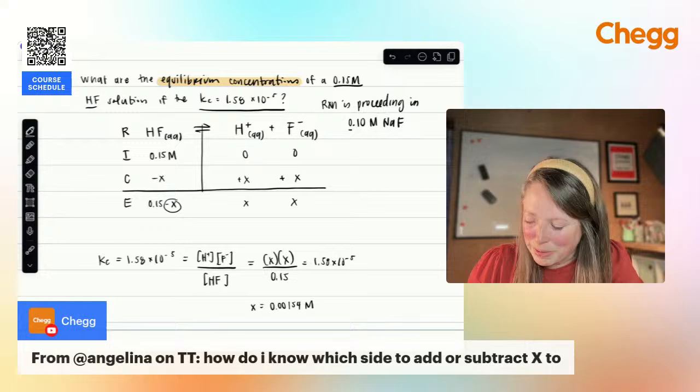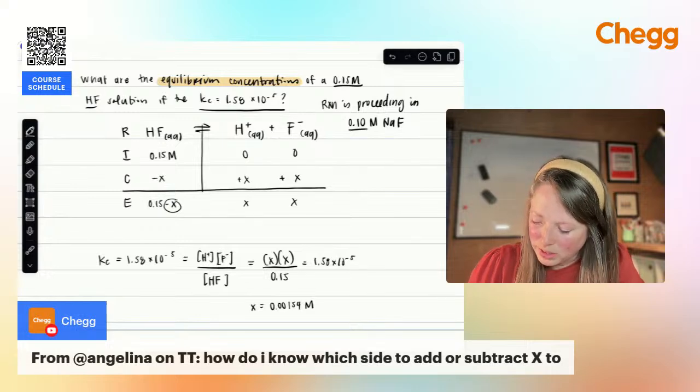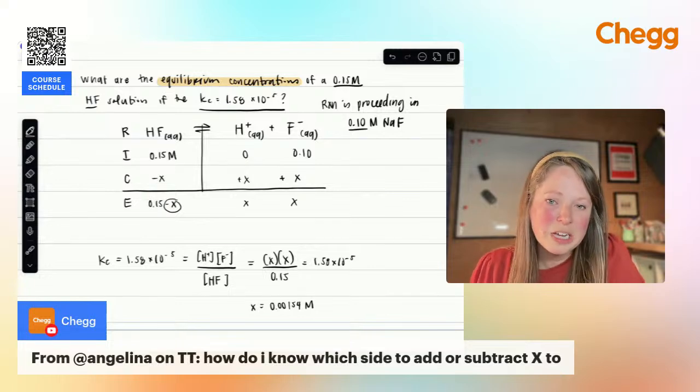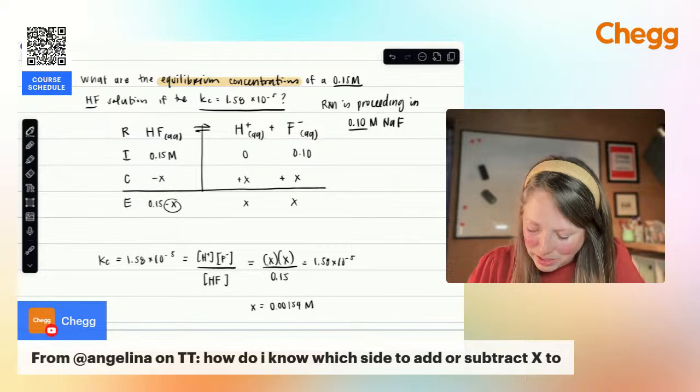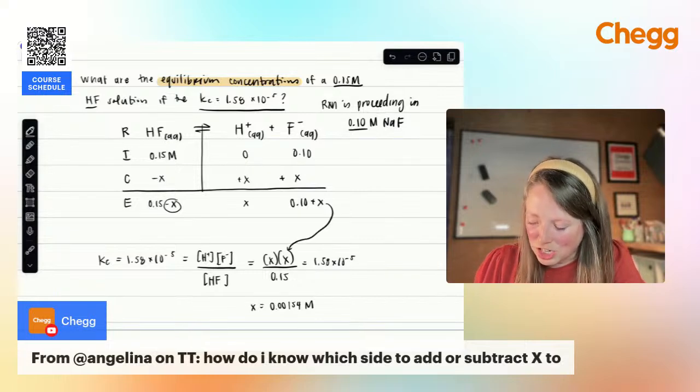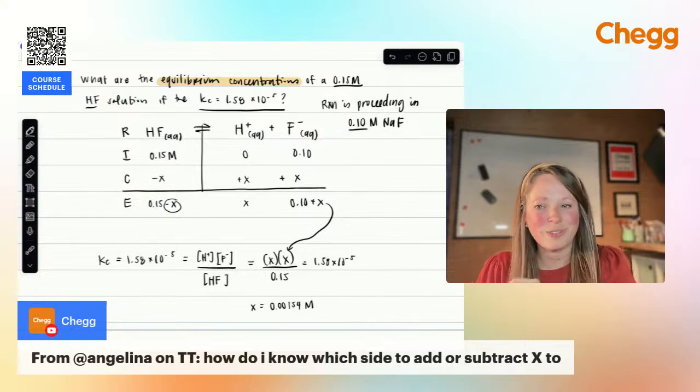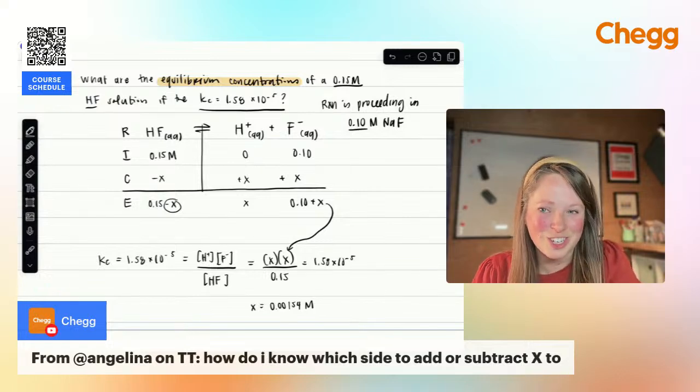We're going to assume that means we have 0.10 molar fluoride. So that's how this would change a little bit. Then I would have 0.10 plus X as my concentration at equilibrium. So this would be 0.10 plus X, and when I substitute that in, it's going to change your numbers slightly. So note there are slightly different ways for this to change.